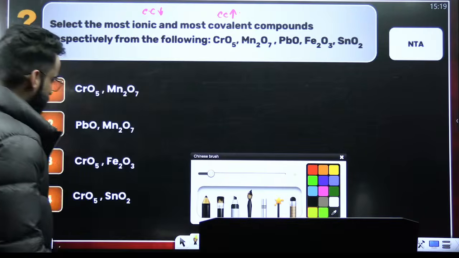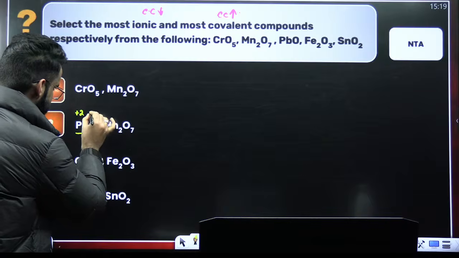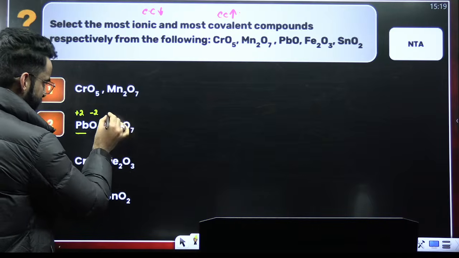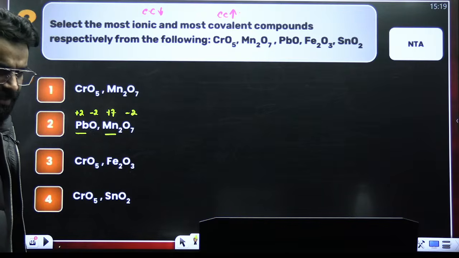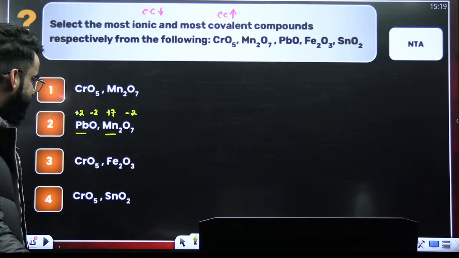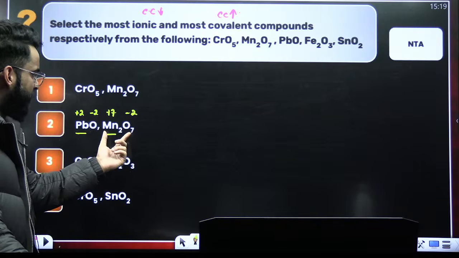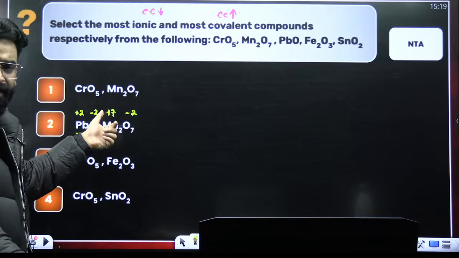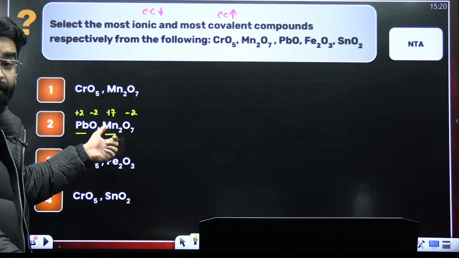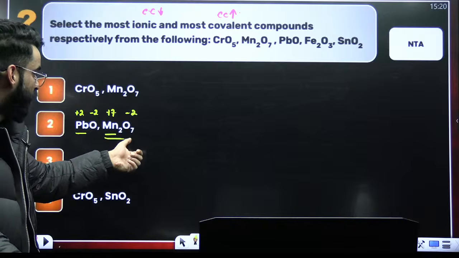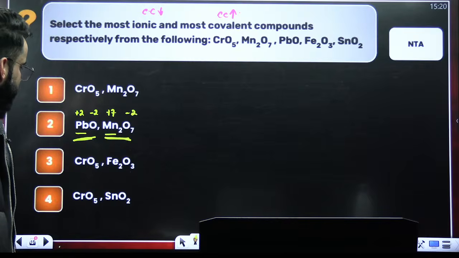Now, guys, if I straight away look at option number 2. This is Pb²⁺. This is O²⁻. This is Mn. Mn will be here in +7 oxidation state. Oxygen will be -2 oxidation state. Okay, I think you got the answer already. See, if you talk about this Mn₂O₇, here Mn is in +7 oxidation state, right? More the charge on cation, more will be its polarizing power. More is the covalent character. So this is more covalent. So technically this will be less covalent because the charge on cation is less, right?